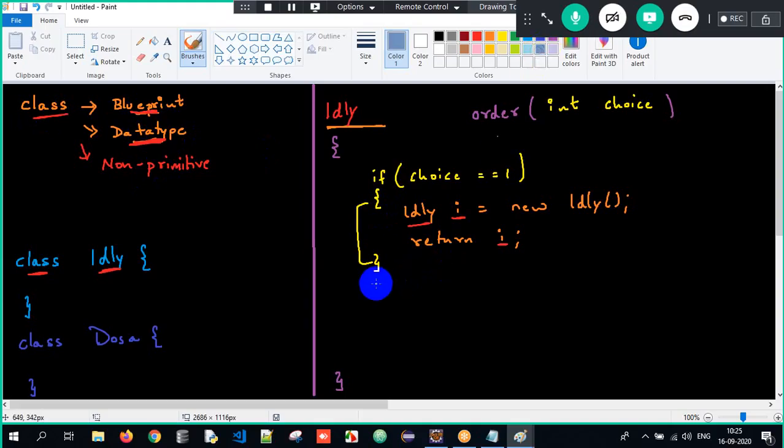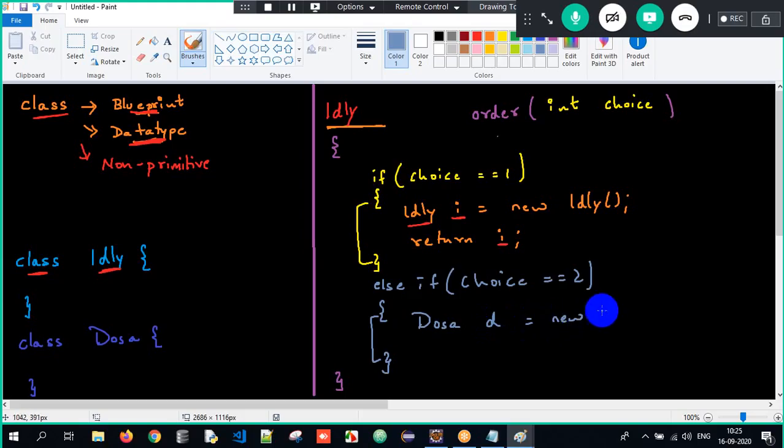Else if the choice is 2, it means I am creating an object of dosa. Dosa d equals new dosa(). So here I have to return d. So what will be my return type? My return type can become dosa here. Got the clarity here? Perfect.